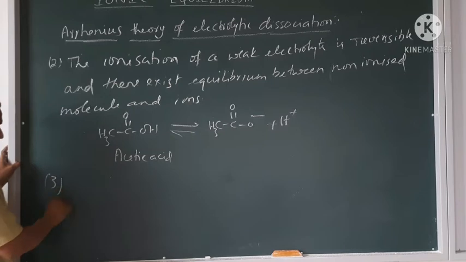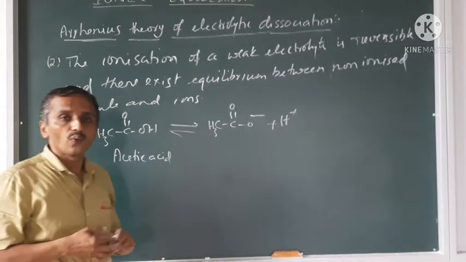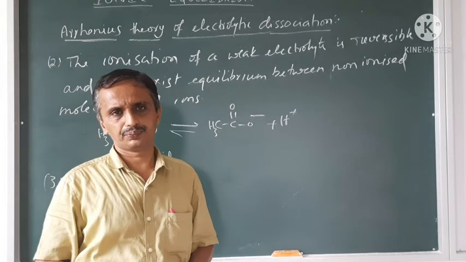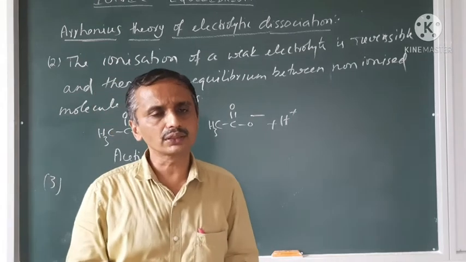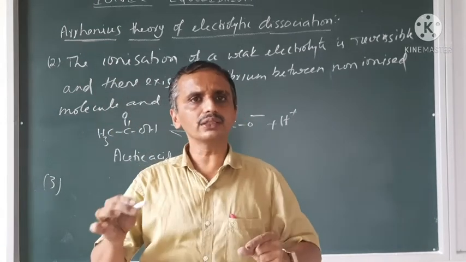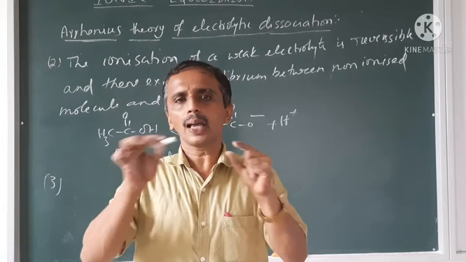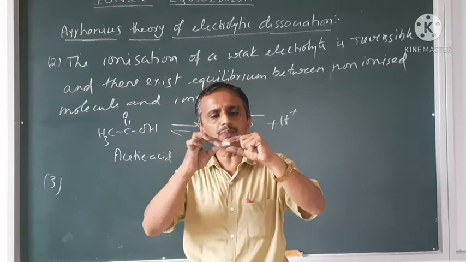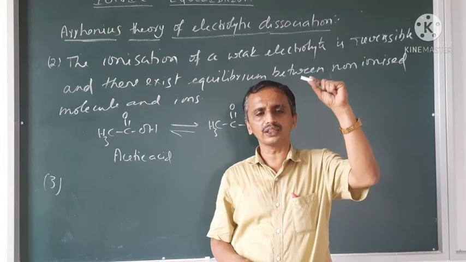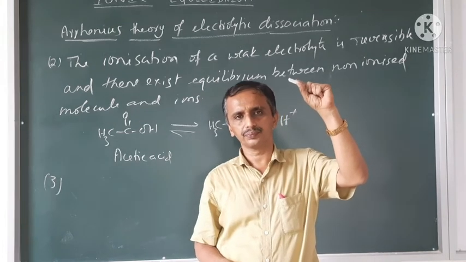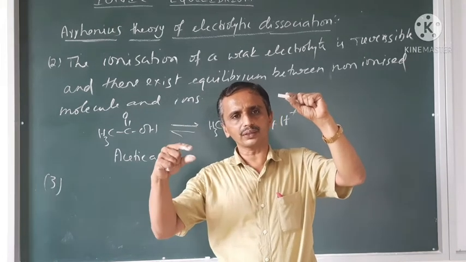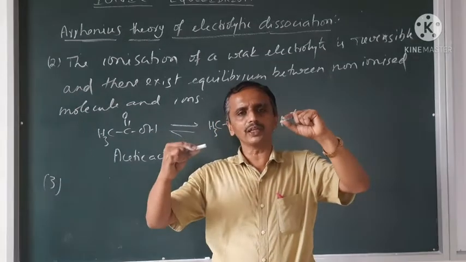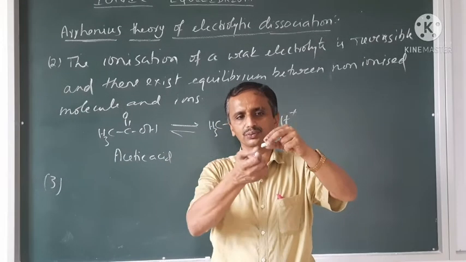Third one. What will happen to the ionization when we dilute it? Already said, NaCl is an electrolyte, but in the solid state, no conductivity will be there because they are fixed to the lattice crystal. But when you add it in water, which is a polar solvent, it removes the Na+ or the Cl- ions.